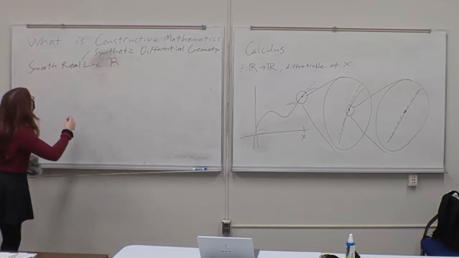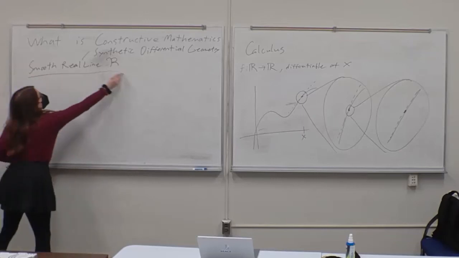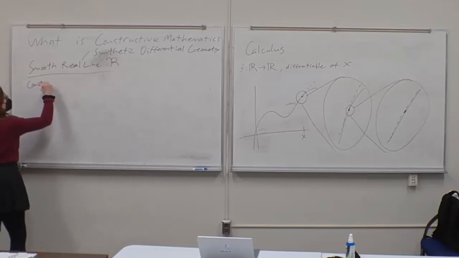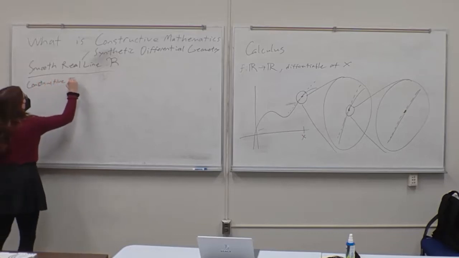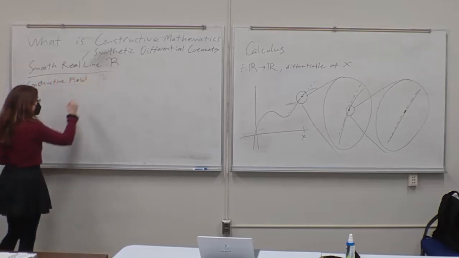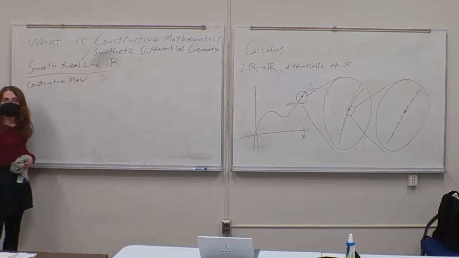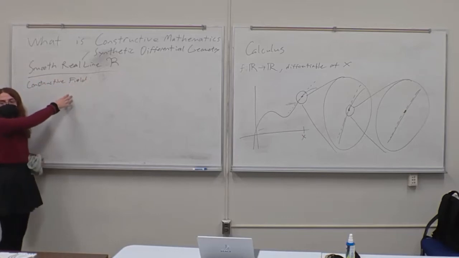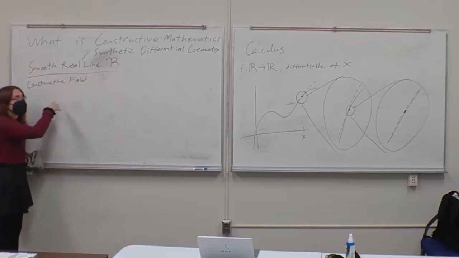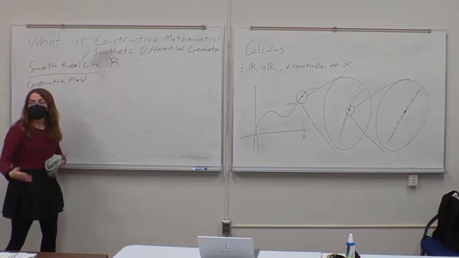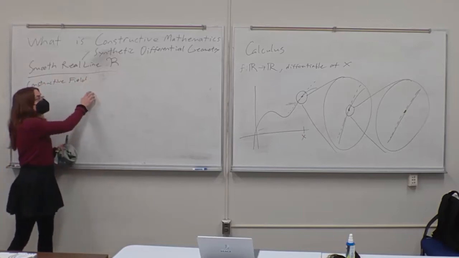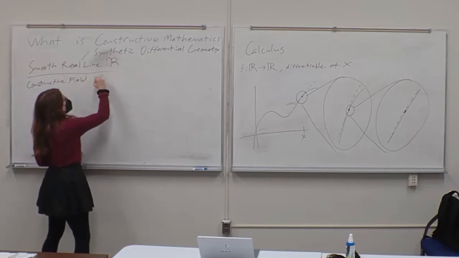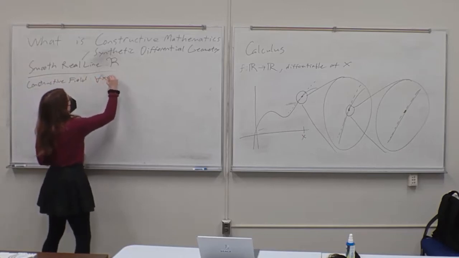The first fact about it is that it is a constructive field. What do I mean by that? Remember how I was saying that in constructive mathematics, a lot of classical intuition breaks down? Turns out we have to be a lot more careful when we say field. A constructive field has all the same ring structure that you expect. The issue is the divisibility. The way we formalize divisibility in a constructive field is we say for all x in the smooth real line,